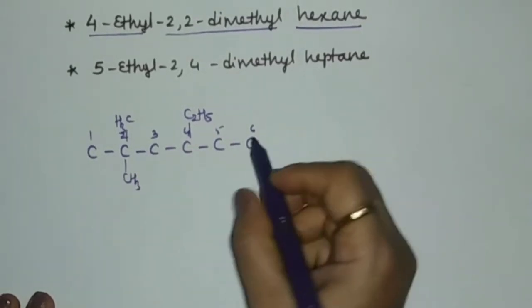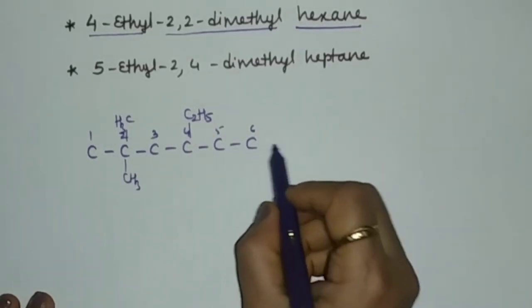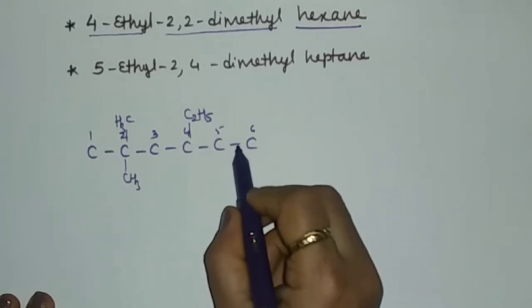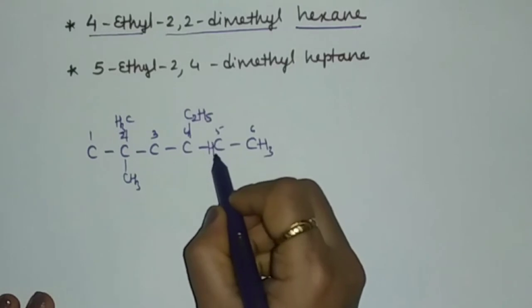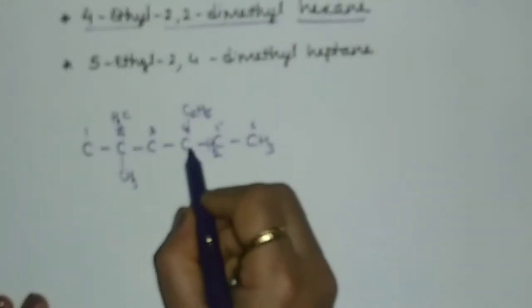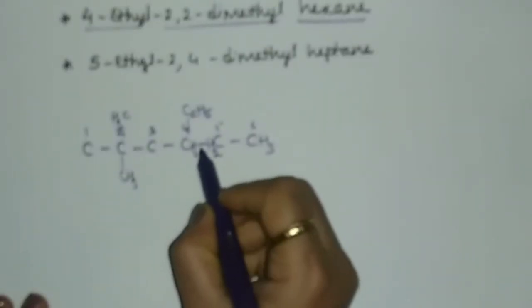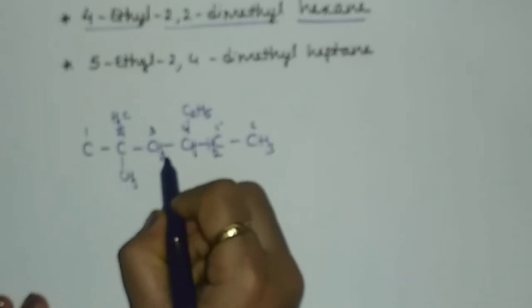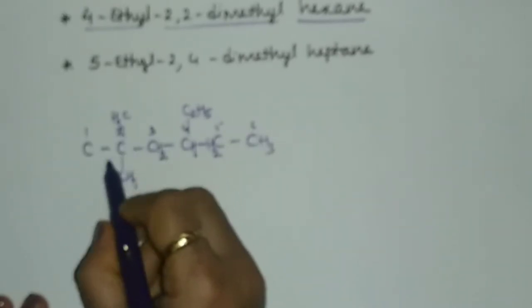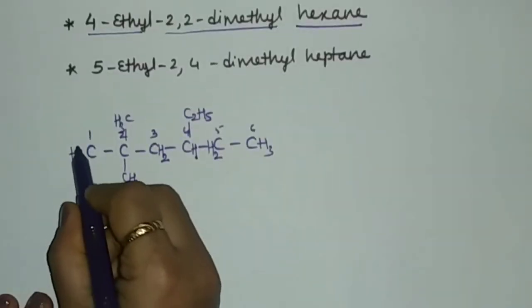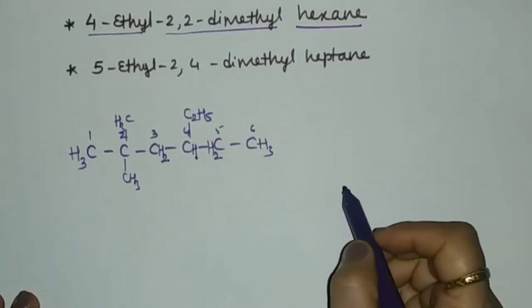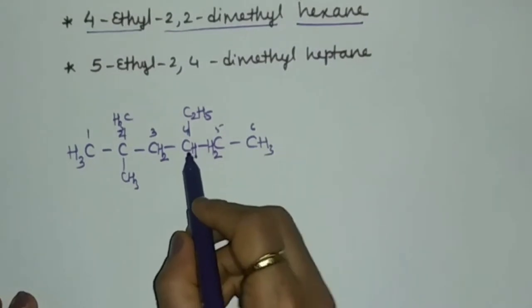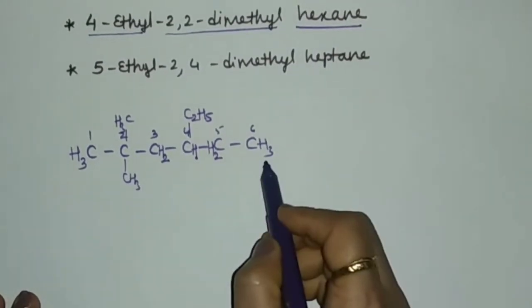We know that carbon's valency is 4, so it forms 4 bonds. There's already 1 bond over here, so we have to add 3 more hydrogen atoms over here. Over here we have to add 2 more hydrogen atoms. Over here 1 hydrogen atom, and over here CH2. Then this carbon's valency is already completed, so we'll add over here 3 hydrogen atoms. So now this is our complete structure. That is 4-ethyl 2,2-dimethyl hexane.